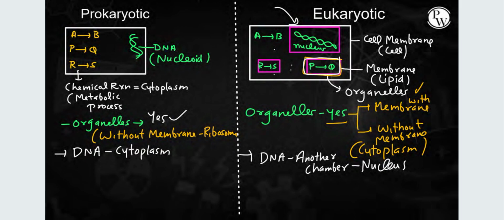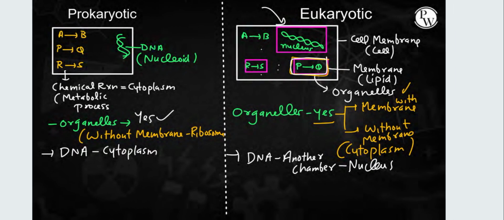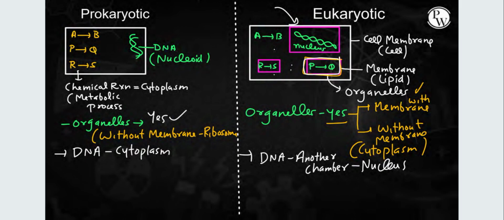Then the difference between prokaryotic and eukaryotic cells. In a prokaryotic cell, organelles are present, but they are without membrane, for example ribosome. All kinds of chemical reactions and metabolic processes take place inside the cytoplasm. The DNA of a prokaryote is known as nucleoid, but in a eukaryote it is given the term chromatin or chromosome, depending on which phase of division it is in. So in a prokaryote, all the DNA is in the cytoplasm, and all the chemical reactions take place inside the cytoplasm.